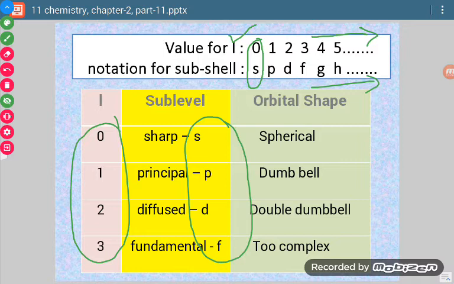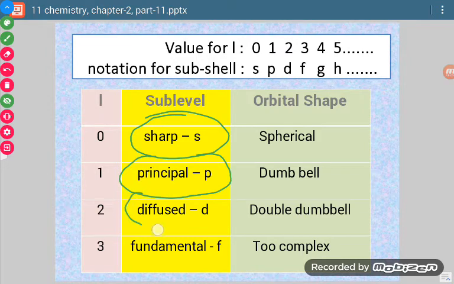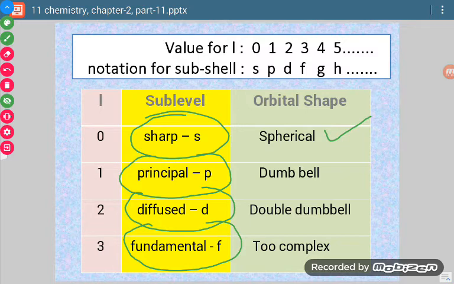Now these first 4 sublevels S, P, D, F are also named: S stands for sharp, P stands for principal, D stands for diffused, F stands for fundamental. And you will be discussing, or might have discussed, orbital shapes. Shapes of s orbitals are spherically symmetrical.